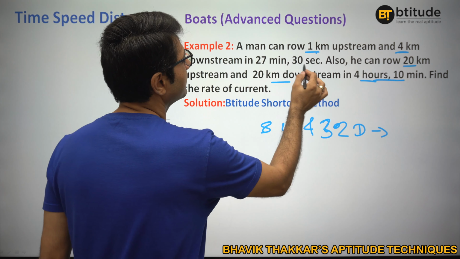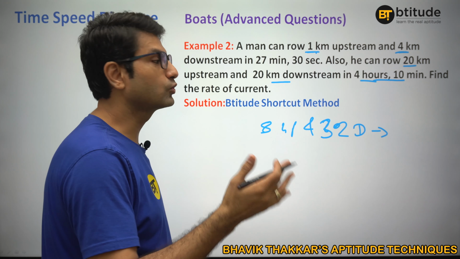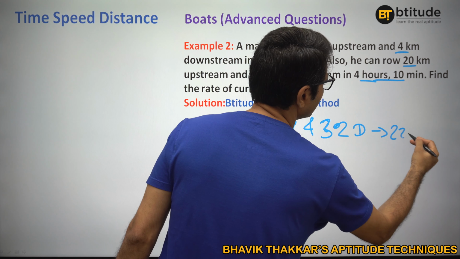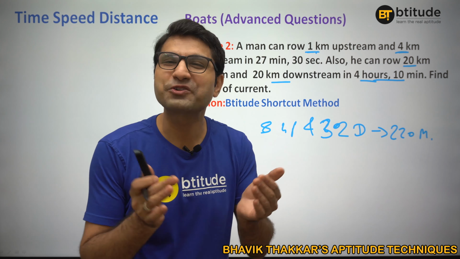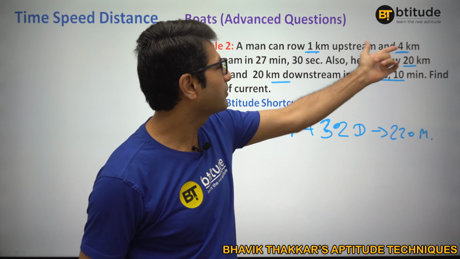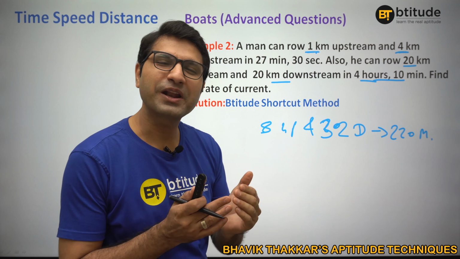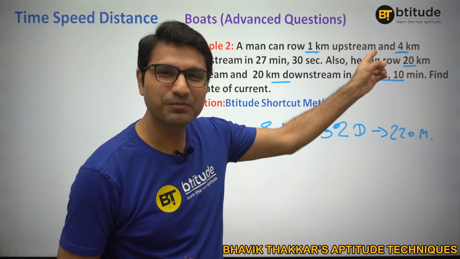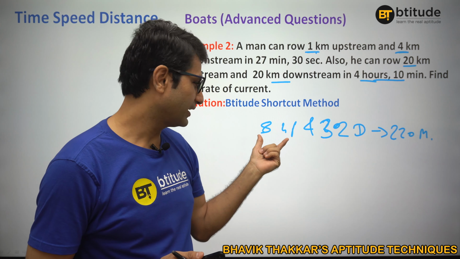So 27 minutes, 30 seconds, twice of it will be 55 minutes, and into 4, 220 minutes, right? Are you getting this, what I did? I just tried to make the total distance same. Fine. So 1 plus 4 is 5, 20 plus 20 is 40, 5 and 40. How can I make it same? I would just multiply the former one with 8.